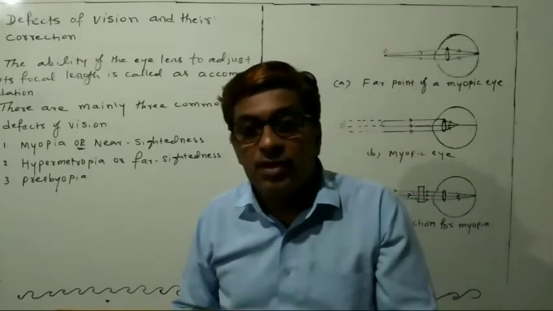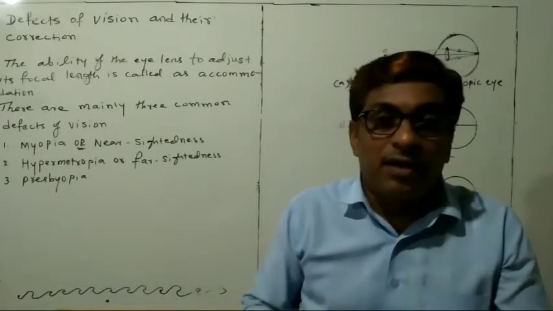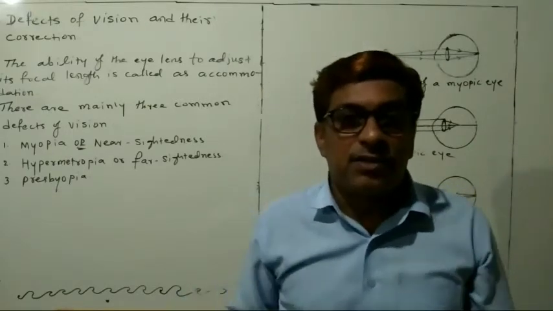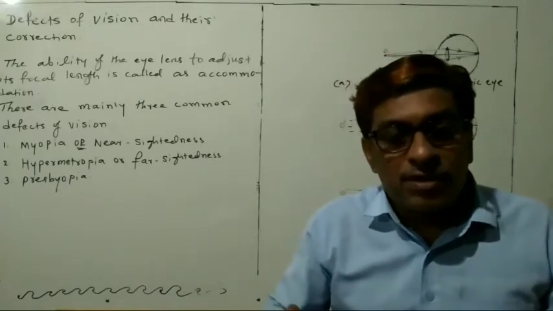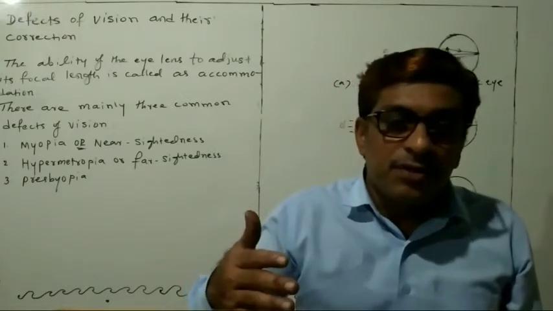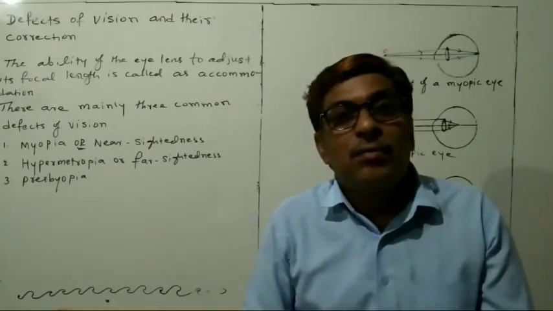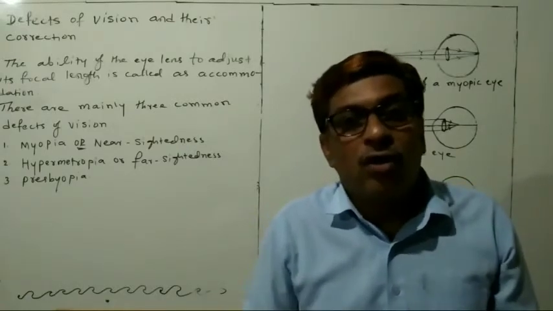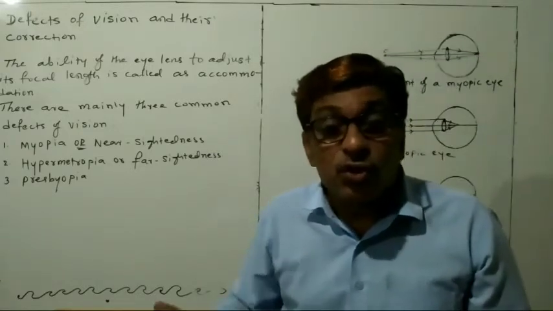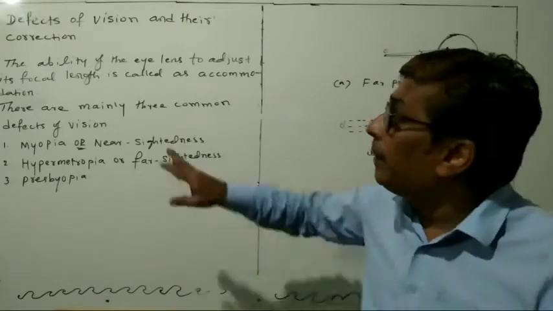Defects means what? See, for example, some persons are able to clearly see the near things. But some persons are clearly seeing the far things. But some of the persons may not be able to see the nearer as well as the farther. So this we are saying defects of vision.